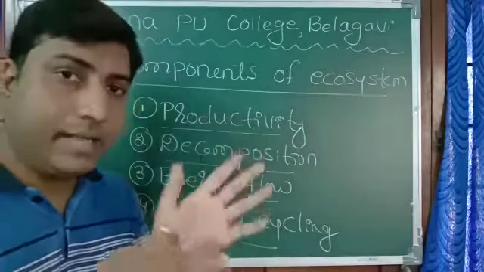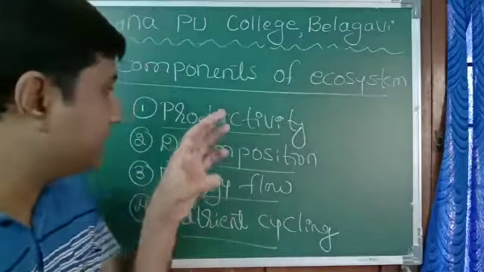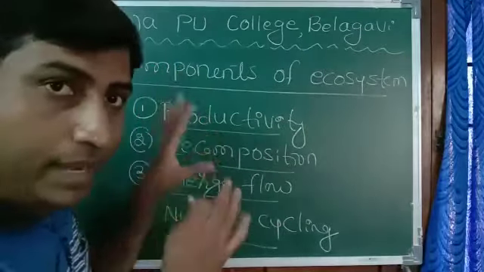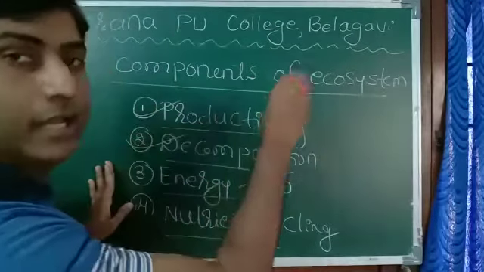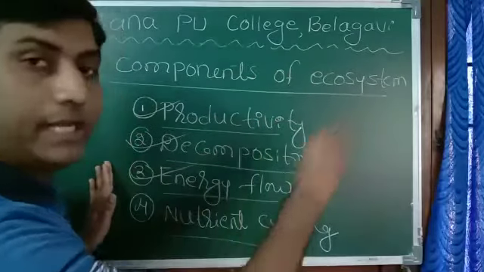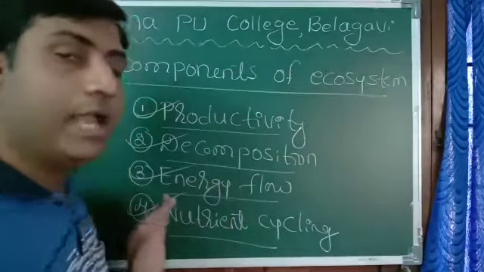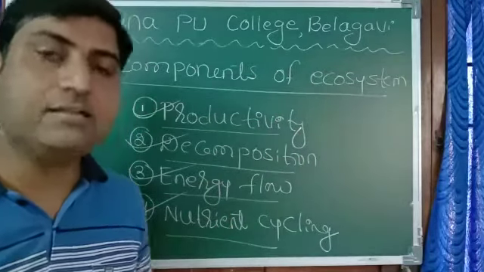So the entire chapter is explanation of each now. One by one we have to study. First we have to study productivity, then we have to study decomposition, then we have to study energy flow, and finally we have to study nutrient cycling.